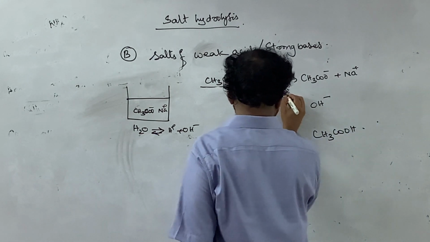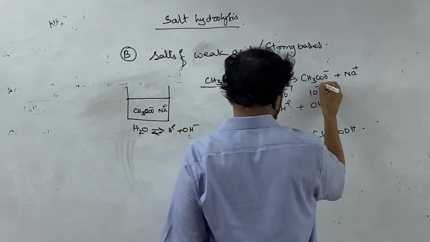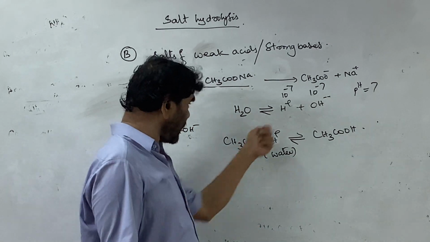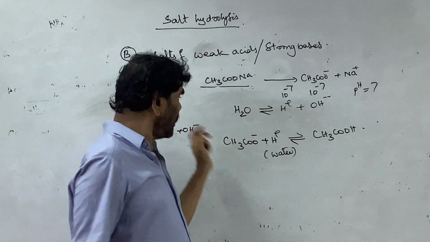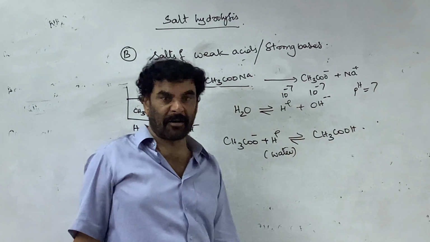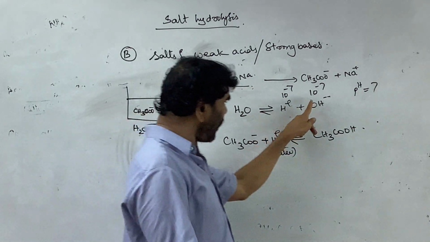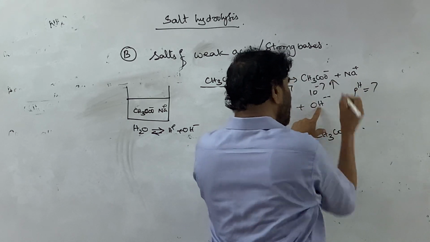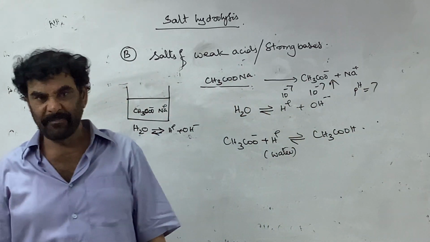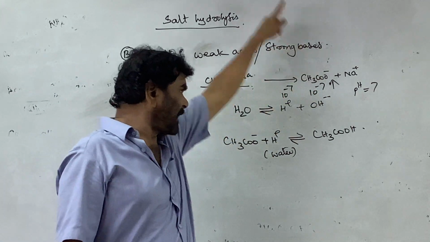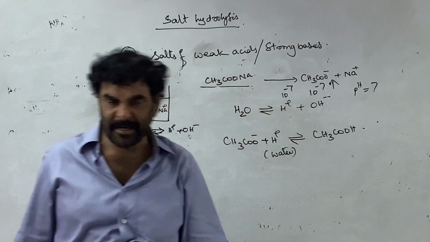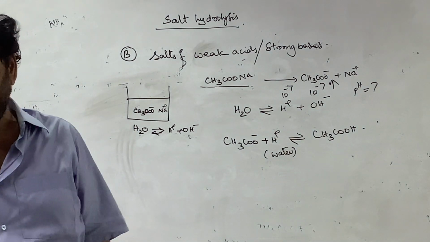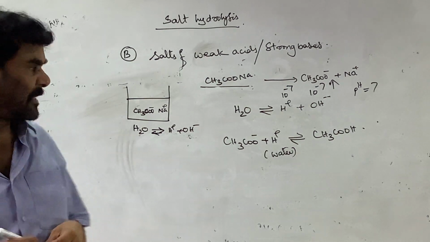Originally this is 10 to the power of minus 7, and this is 10 to the power of minus 7. Before adding, pH is 7. Now this is taking the H plus ions selectively. Then what happens? More water has to undergo dissociation. Due to this, the OH ion concentration becomes greater than 10 to the power of minus 7, and the H plus concentration is less than 10 to the power of minus 7, since the product should not exceed 10 to the power of minus 14 at 25 degrees Celsius.